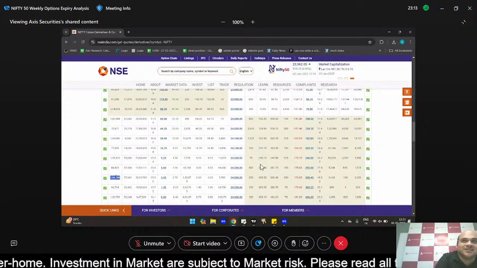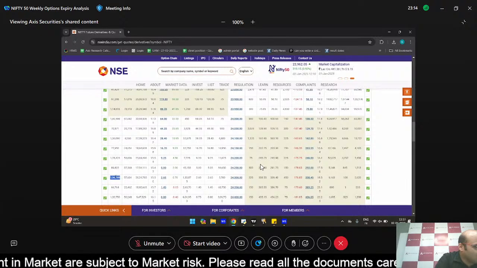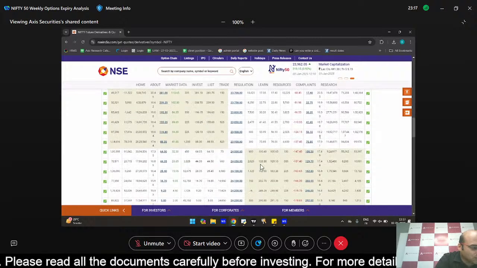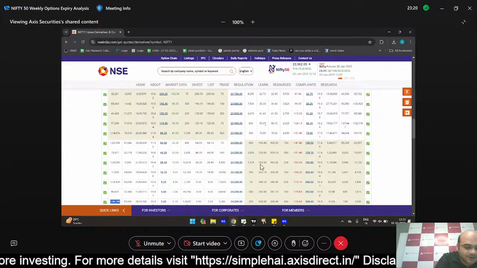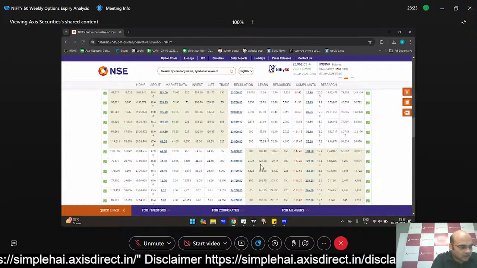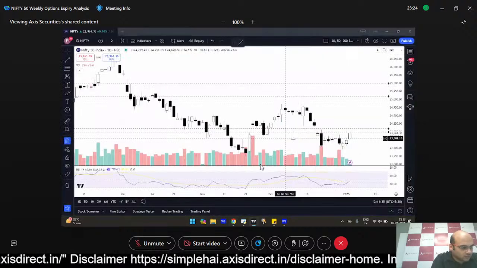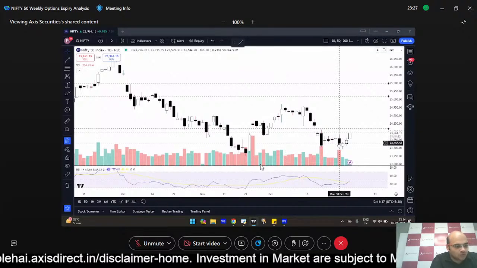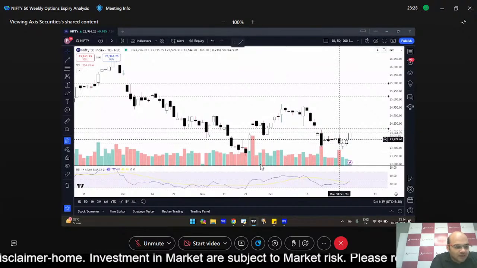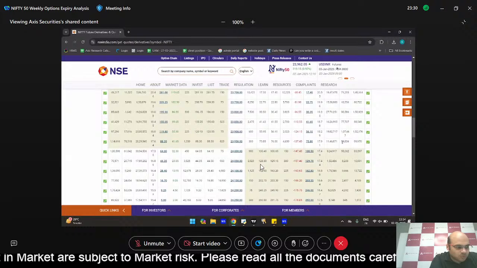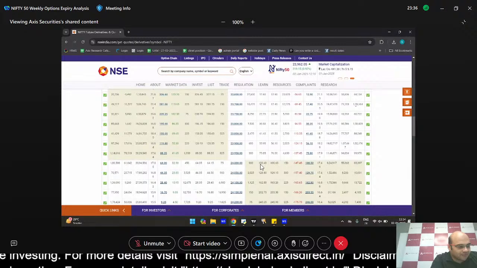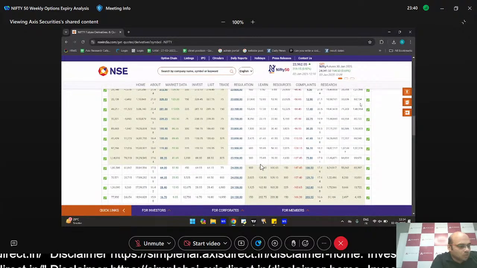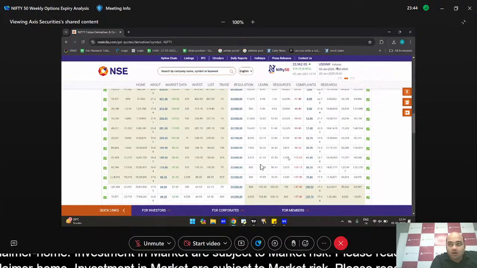So all in all, on the put side, if we look at where supports will come, that would be around 23,900. Again on the chart, if you have noticed, this level comes around 23,700. So probably 23,900 compared to the spot at this point of time is quite close by. At 23,900 we see a cumulative OI of approximately 3 lakhs, to be precise, not 3.5 lakhs.